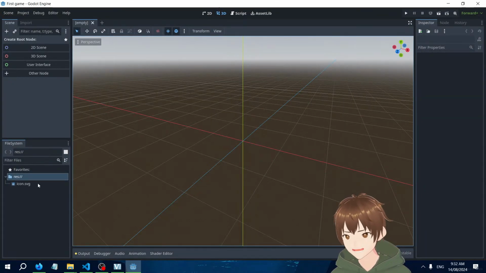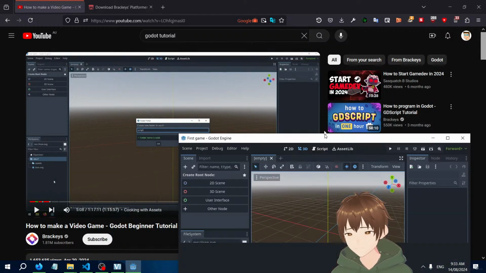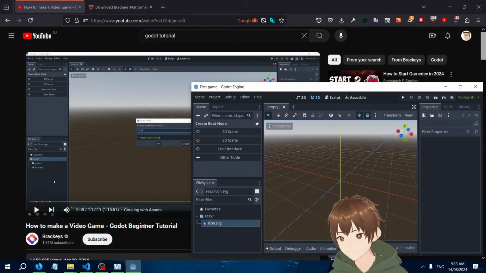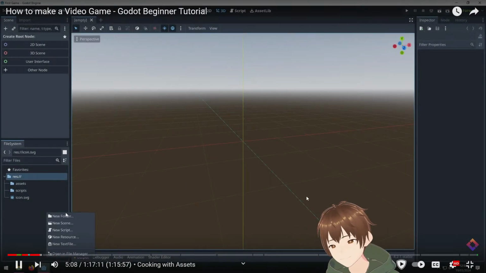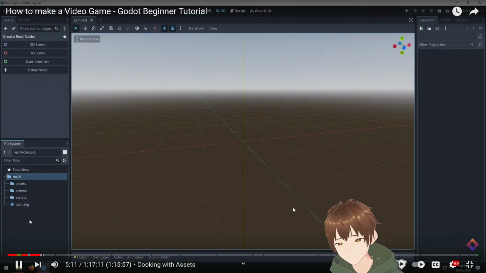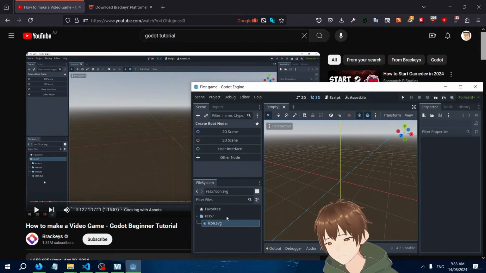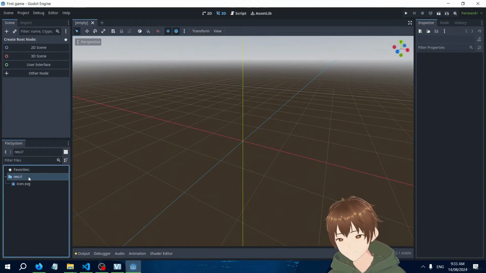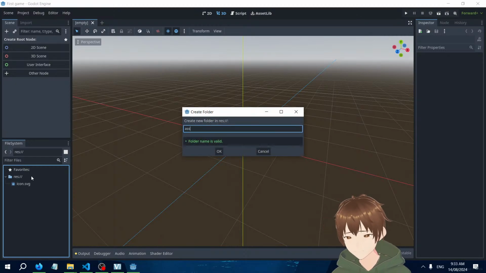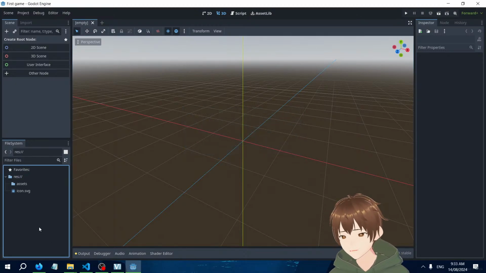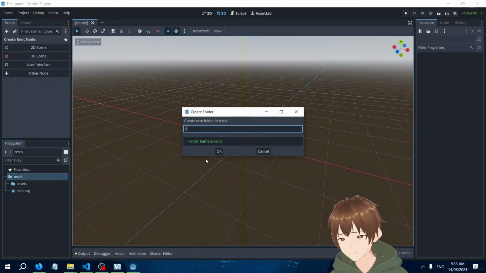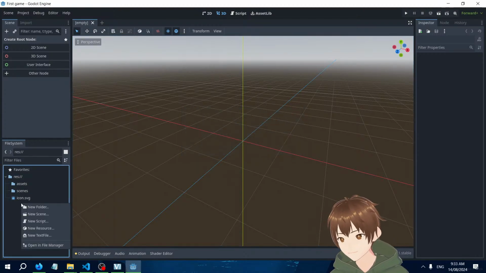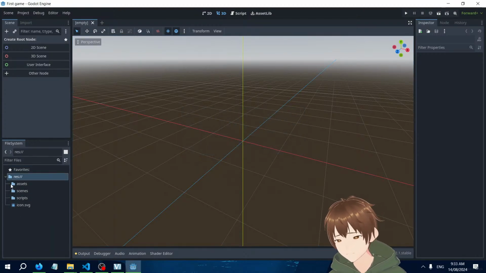Now the game is starting. We have all of these things, and scenes that we can use later. Alright, so assets, scenes, and scripts.